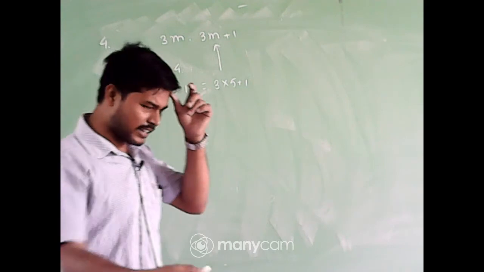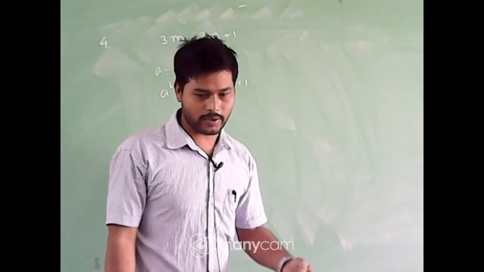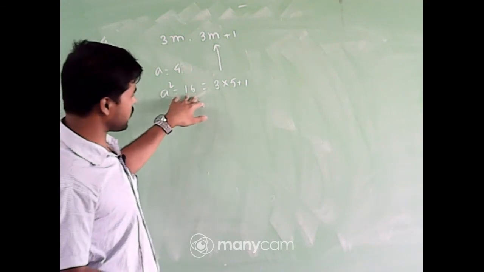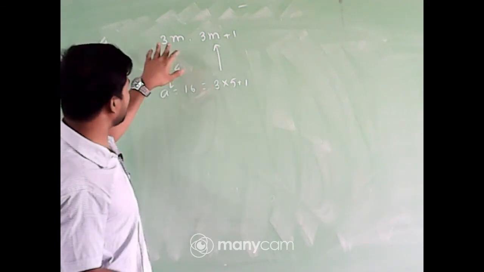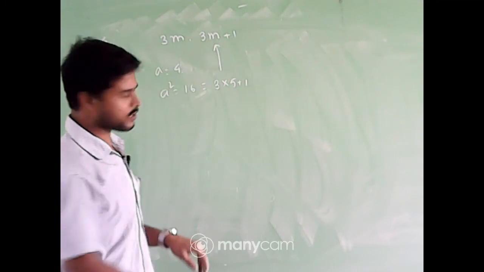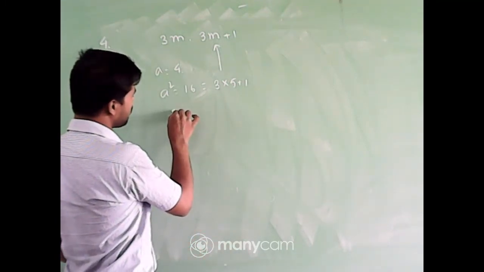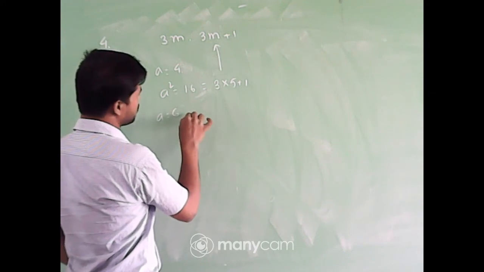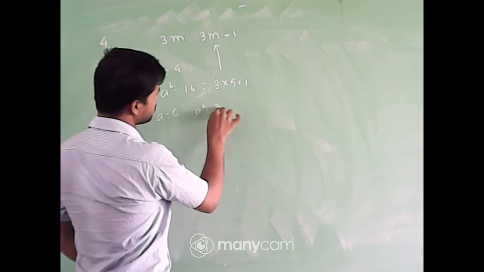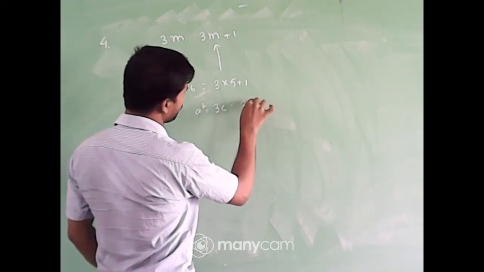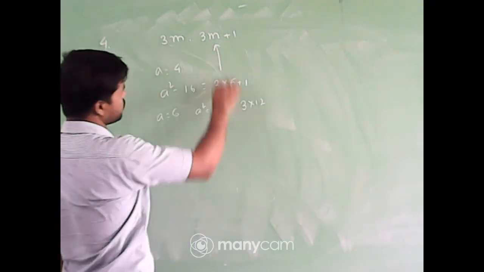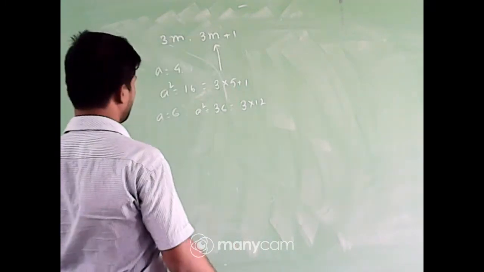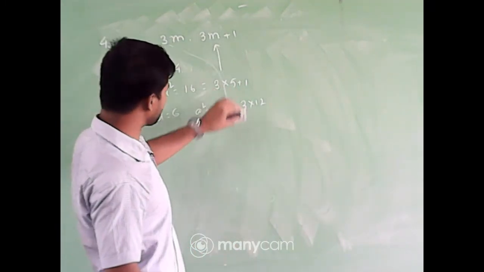Or you can take any other example, and if you make it square, you can see that the form of the square of that number will be either 3m or 3m plus 1. For example, suppose a equal to 6, so a square will be 36, which is of the form 3 into 12, which is of the form 3m. So the square of any positive integer will be either of the form 3m plus 1 or 3m.